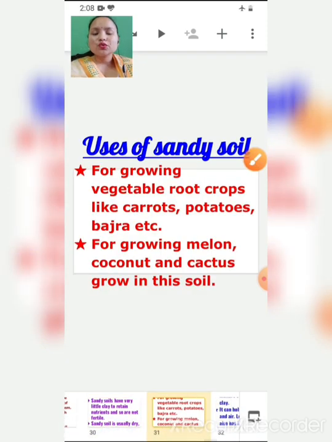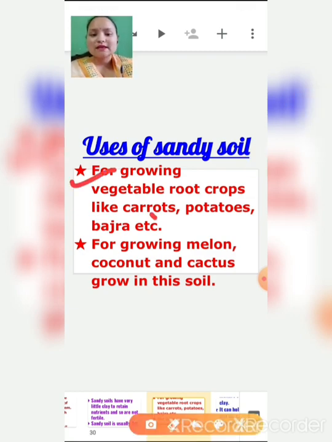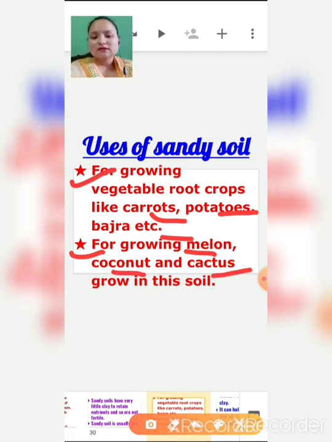Now let's see the uses of sandy soil. We can use sandy soil for growing root vegetable crops like carrots, potatoes and bajra, but not only this soil helps, you need something additional to grow these crops. For growing melon, coconut and cactus, sandy soil is useful, because cactus is a desert plant and deserts have only sand. So melon, coconut and cactus can easily be grown in sandy soil.